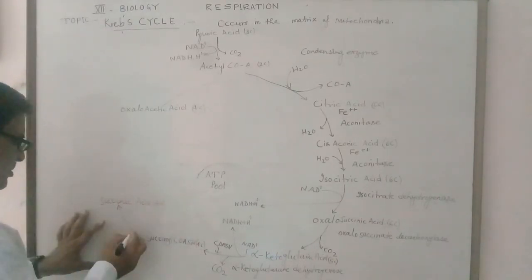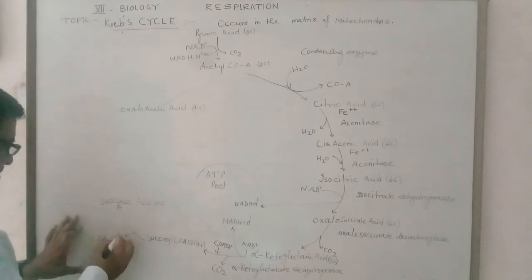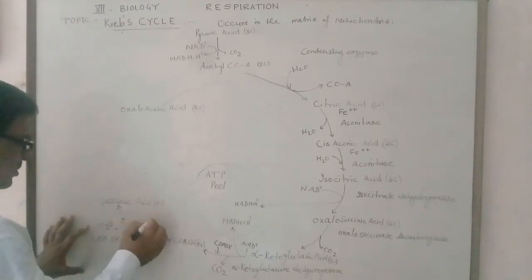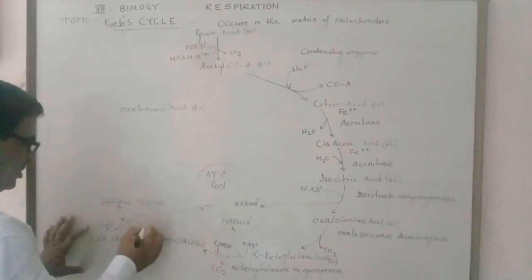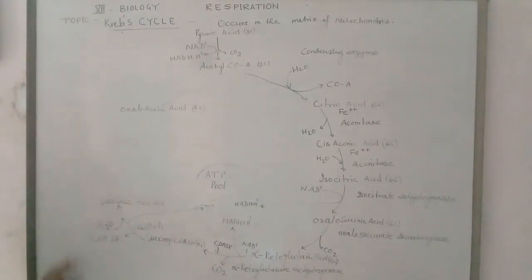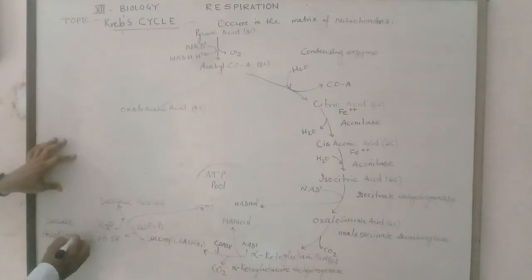Succinyl coenzyme A, a 4-carbon compound, now produces succinic acid, which is also a 4-carbon compound, and liberation of coenzyme A SH takes place, addition of 1 water molecule takes place, and production of GTP from GDP plus Pi takes place in the presence of the enzyme succinate thiokinase.